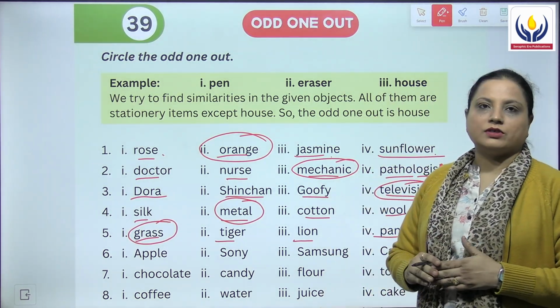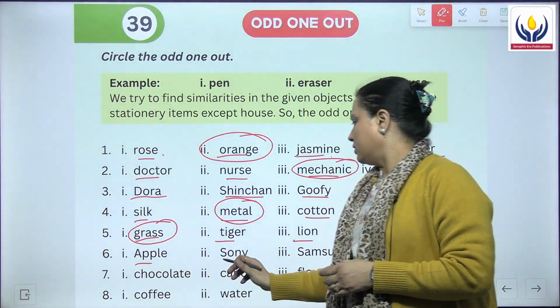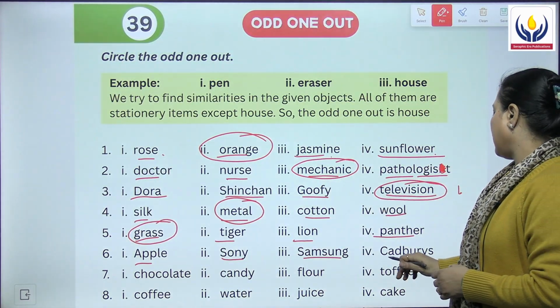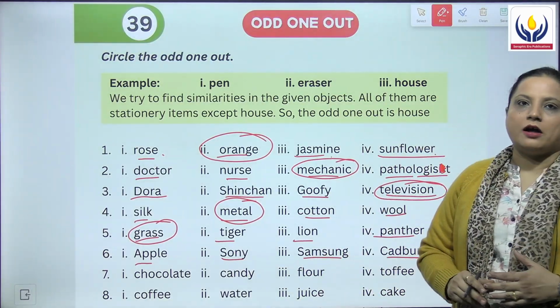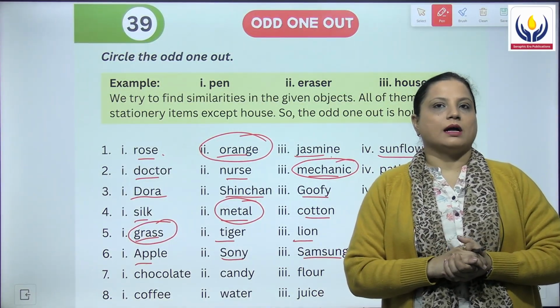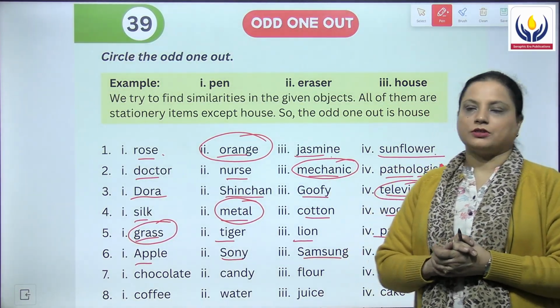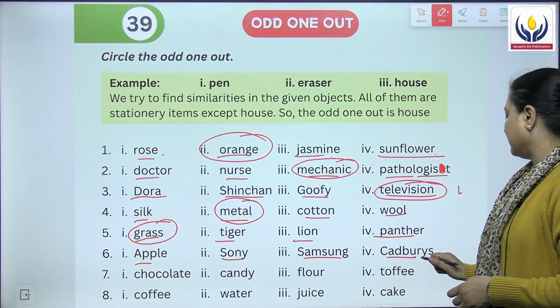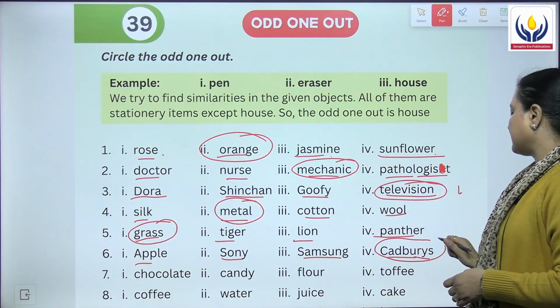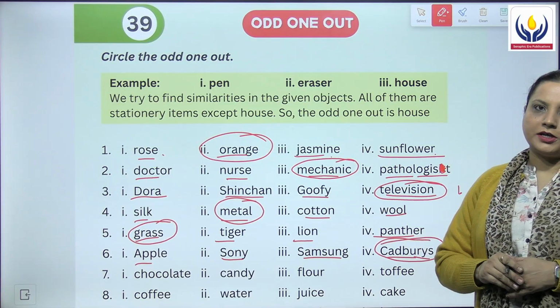Then next we have the sixth one, Apple, Sony, Samsung and Cadbury's. Now Apple, Sony and Samsung are the names of the brands of the companies who make electronic gadgets, whereas Cadbury's is a brand which makes chocolates and toffees or candies, etc. So this is the odd one out here.